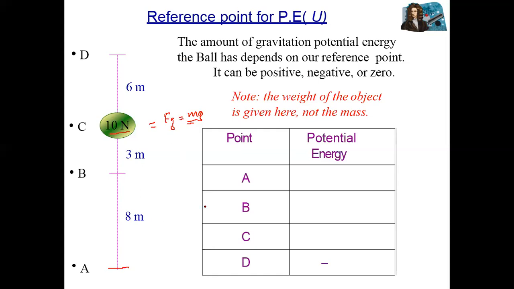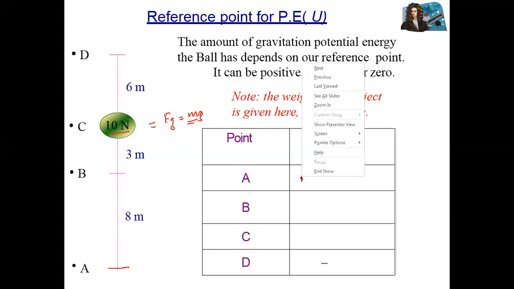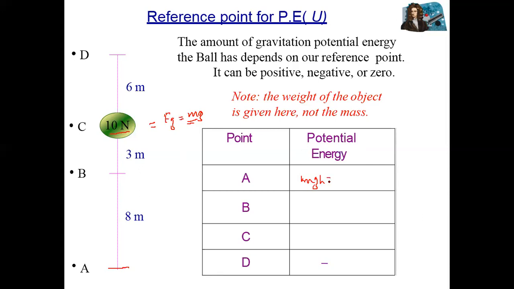Okay, at position A, we have mgh potential energy. We know that mg is equal to 10, but the height is 0, so it equals 0. Now, what about potential energy at B? You can see this height is 8 meters, and mg is equal to 10. So 10 multiplied by 8 equals what? 80 joule. Yes.